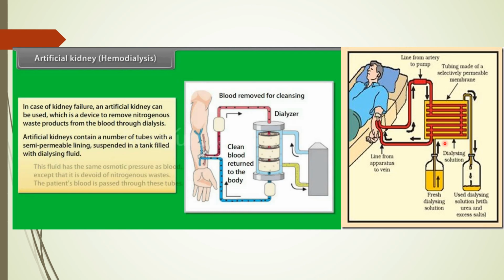However, the volume actually excreted is 1 to 1.8, or about 2 liters, because the remaining filtrate is reabsorbed into the tubules of the kidney. This does not happen in the artificial kidney. So this is the difference between the artificial kidney and the natural kidney.